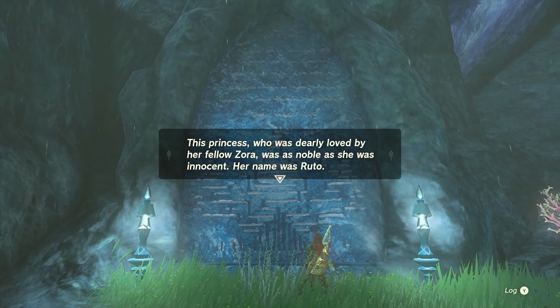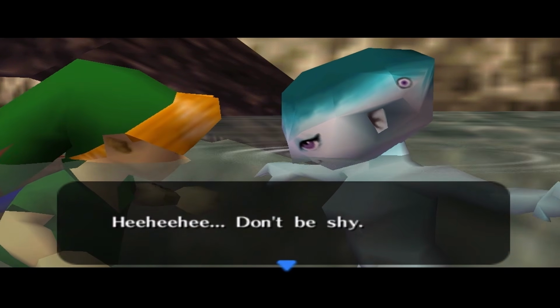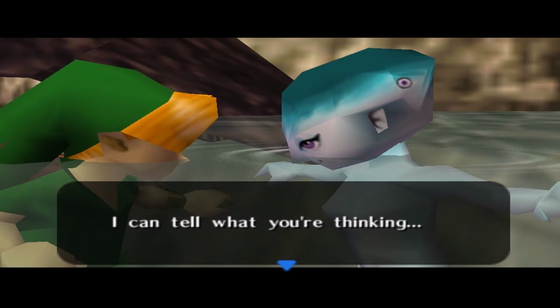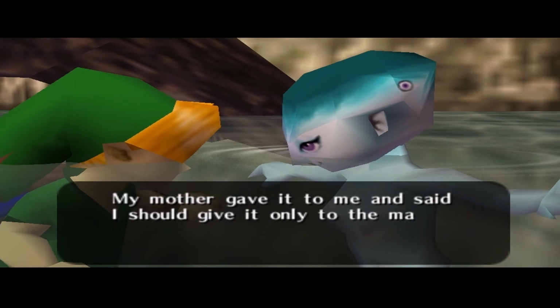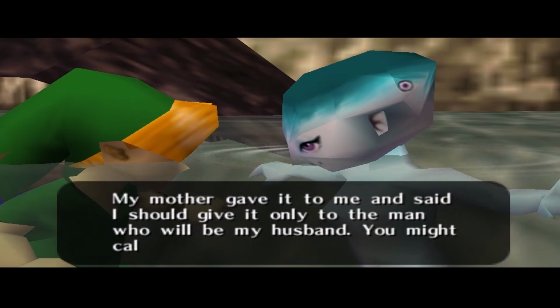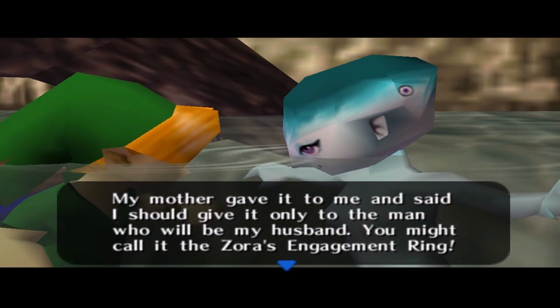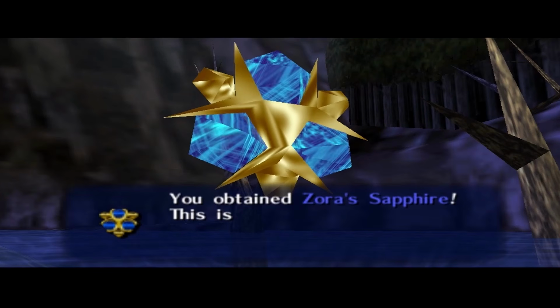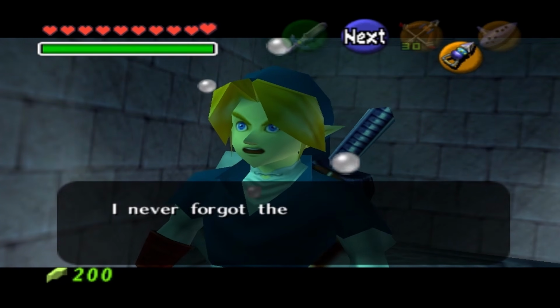Her name was Ruto. This description of Ruto is pretty accurate to what's seen in Ocarina of Time. Ruto has a habit of being indirect with others, like when she tells the Hero of Time that the Zora's Sapphire, the item he travels to Zora's Domain to obtain, is considered the Zora's engagement ring and that her mother instructed her to only give it to the man she would marry, before she just gives it to the hero. He doesn't realize he just agreed to marry her until he encounters her in the future and she points it out.